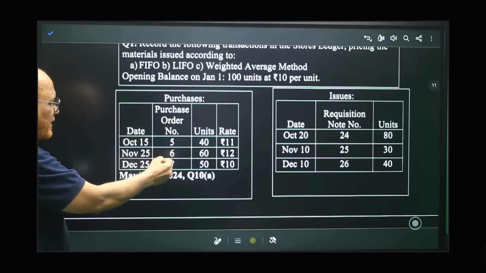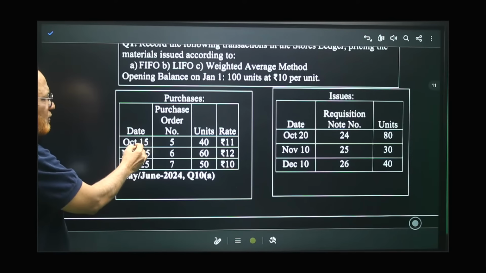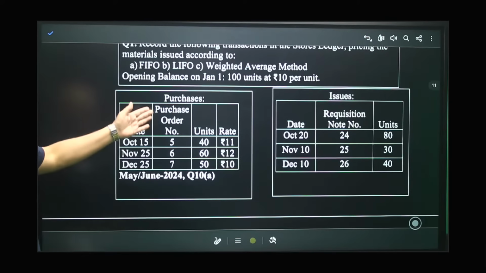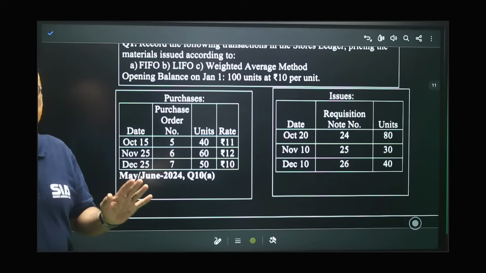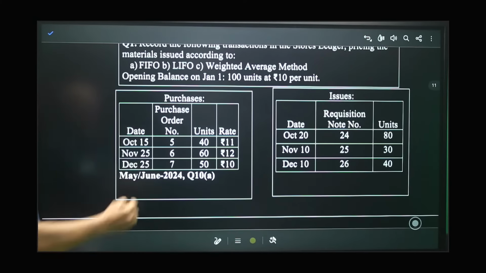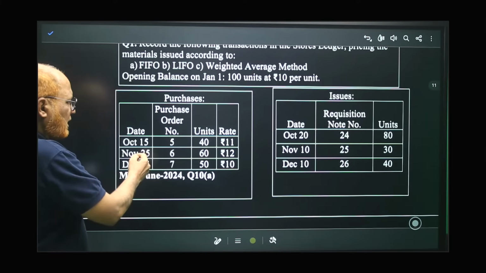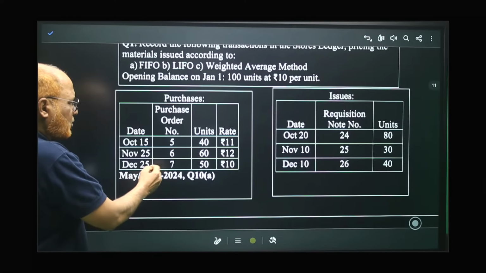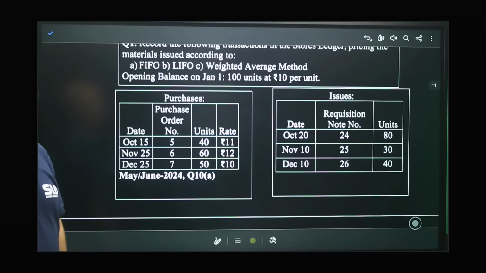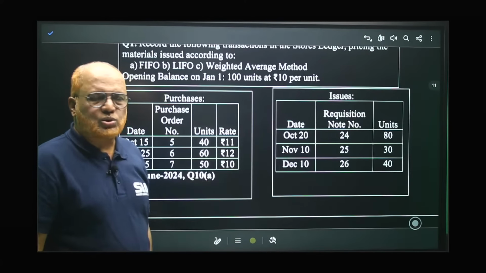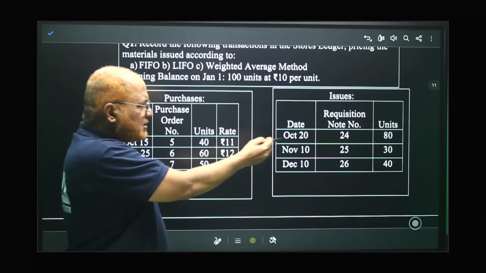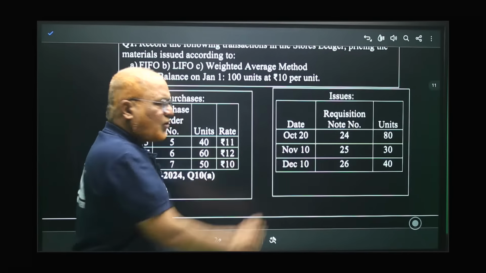Now, purchases made during the year: October 15, purchase order number 5, 40 units, 11 rupees. We are not concerned with purchase order, it is only information to be written. That's it, nothing else. For calculations, it is not important. Now, November 25, 60 units at 12, December 25, 50 units at 10. These are the different purchases during the year. And during the year, what are the issues? October 20th, 80 units have been issued. Then November 10th, 30 units, and December 10th, 40 units.